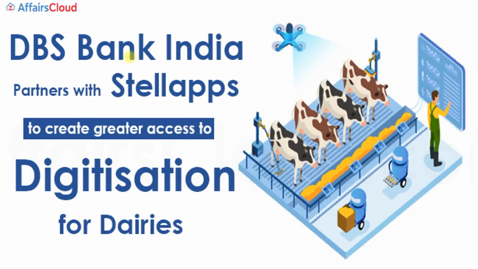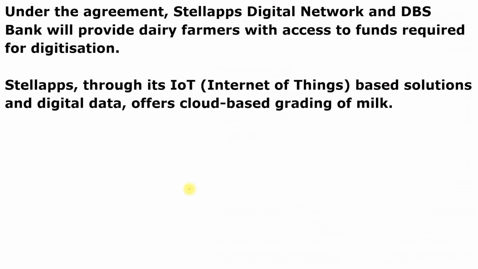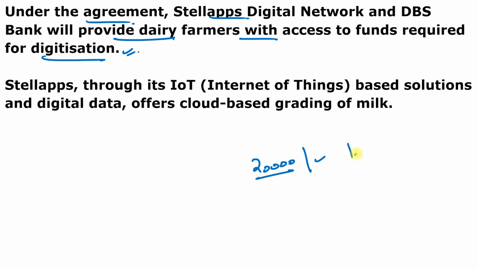So you can see here, DBS Bank India partners with Stella Apps to create greater access to digitization for dairies. And under this agreement, Stella Apps Digital Network and DBS Bank will provide dairy farmers with access to funds required for digitization. And the partnership is expected to indirectly benefit 20,000 farmers at present and around 1 lakh dairy farmers in the near future. And Stella Apps, through its Internet of Things based solution and digital data, offers cloud-based grading of milk.